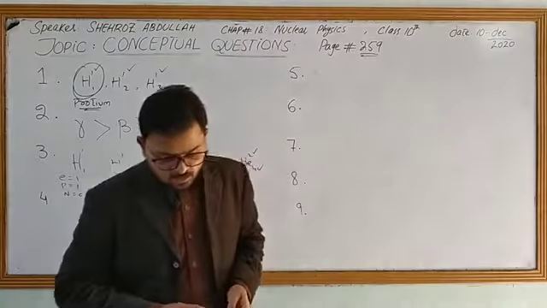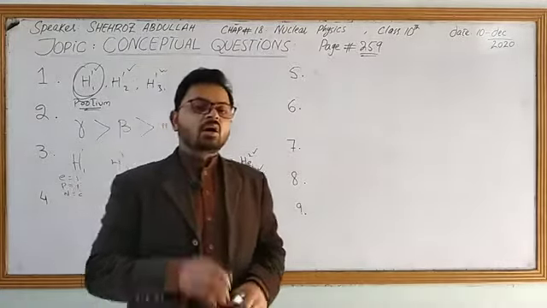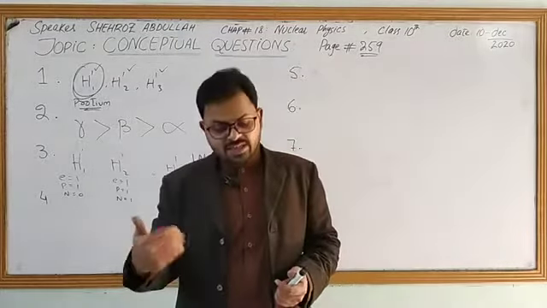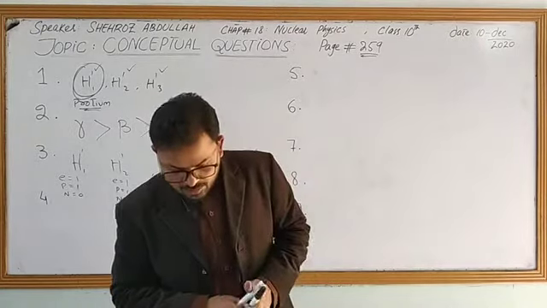So the question is asking why all isotopes have the same chemical properties and why they have different physical properties.